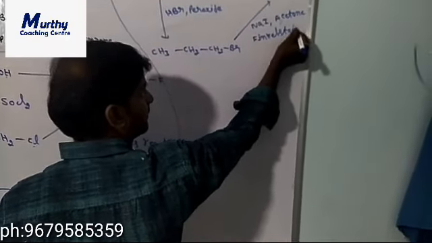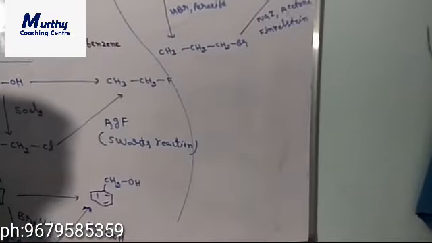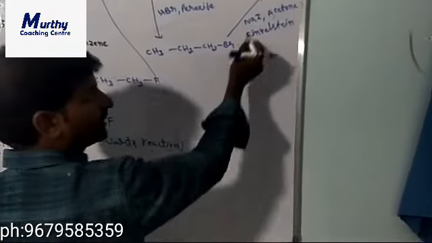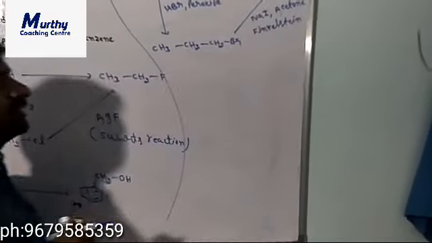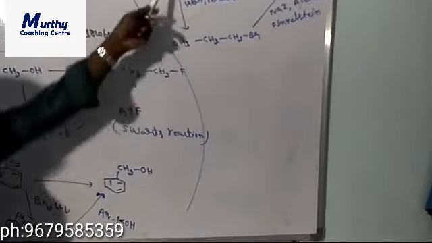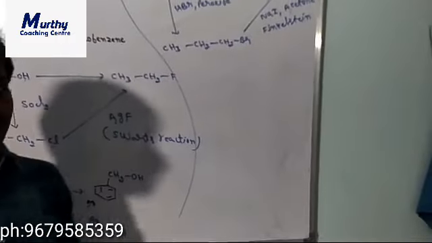Finkelstein reaction. When we are using the Finkelstein reaction, the bromine is replaced with the iodine. So that is the third conversion, propene to 1-iodopropane.